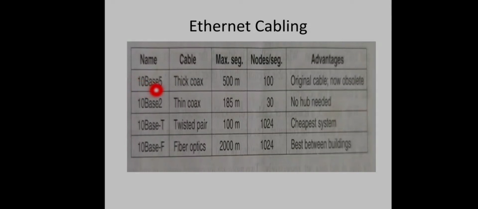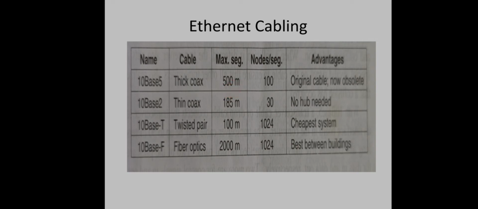This 10 base 5 is also called thick coaxial cable. Now it is obsolete actually. That was the original cable when this Ethernet was first developed. 10 stands for it can support up to 10 megabit per second, and baseband transmission is used, and the maximum segment cable length is 500 meter without any repeater. After that, some repeater should be there to amplify the signal.